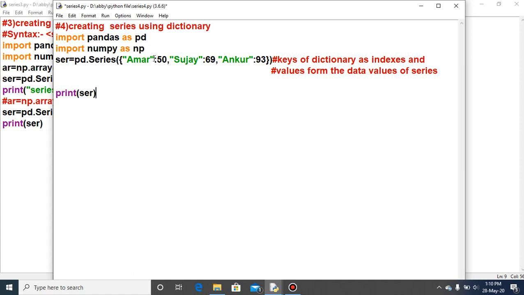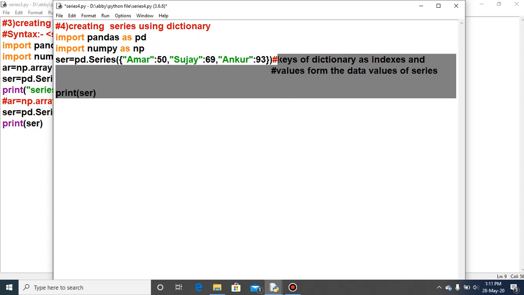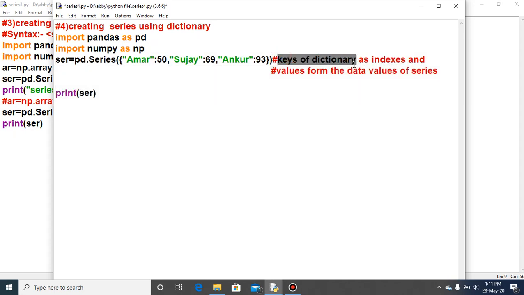Always remember, when you create the series using a dictionary, the keys will be represented as indexes, and the values will be represented as the data values. So it is clear now that values form the data values of the series, and the keys of the dictionary will be represented as indexes.